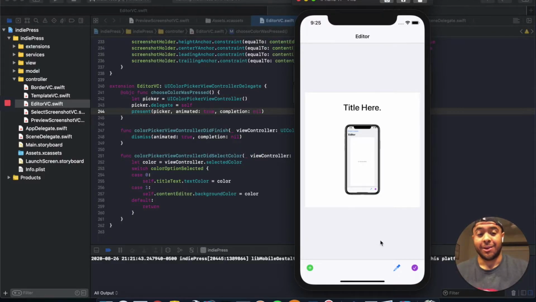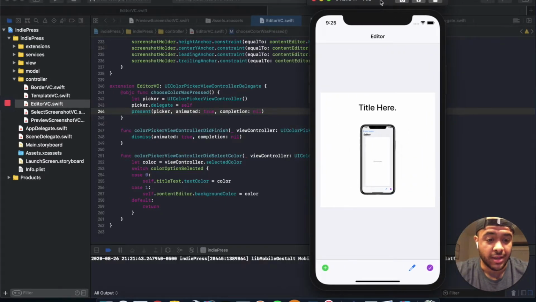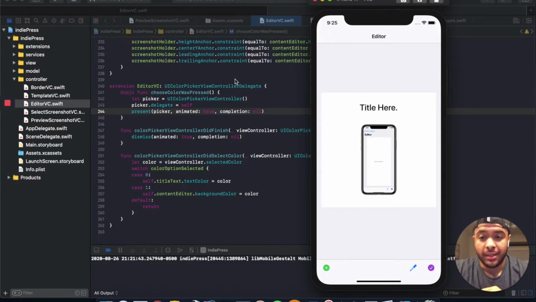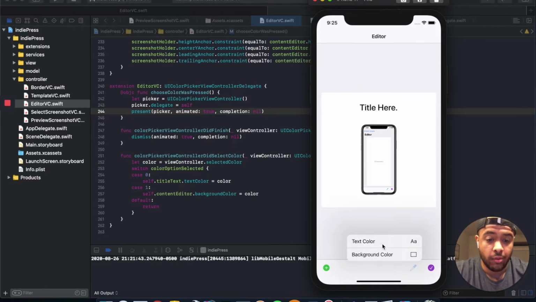So that's kind of what this whole document process is going to be, us building out these features, us doing the marketing, us making the website, all that stuff. So let's not get too ahead of ourselves. Now that I kind of showed you the basic functionality of what the app is doing, I obviously haven't worked too much on it yet. But let's say in this video, let's try and get another thing knocked out. I really want to knock out these colors. So you can change the text color and you can change the background color, of course, on this one.